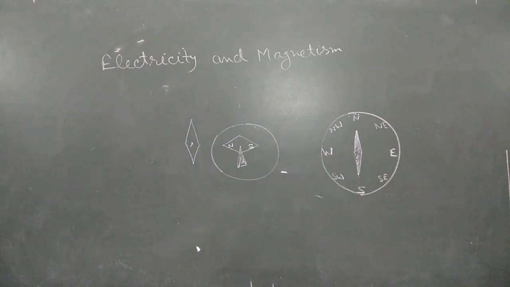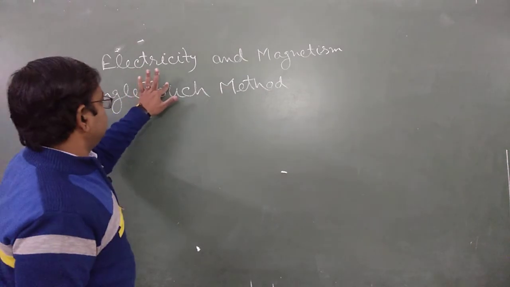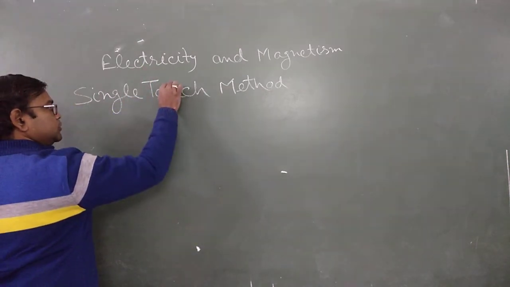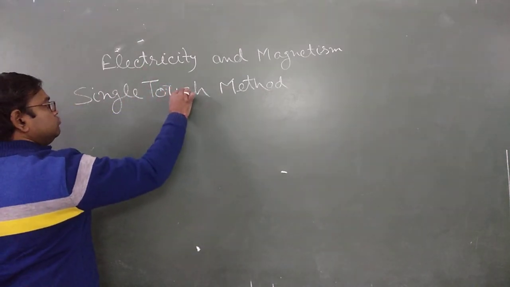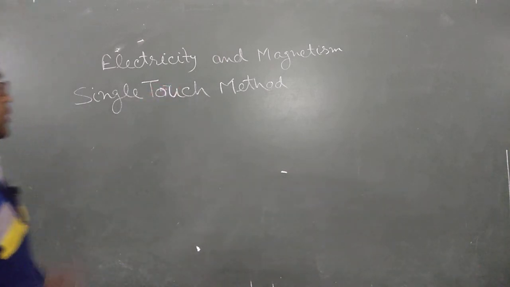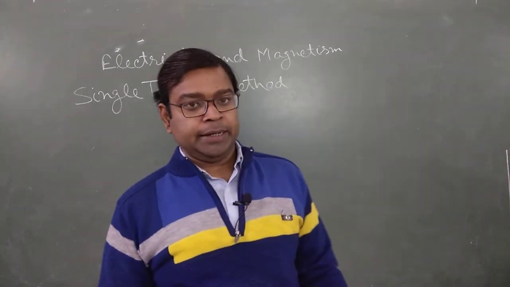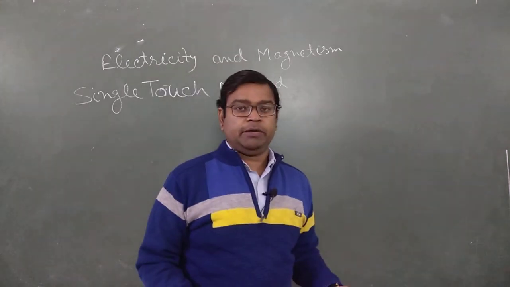Now how do we make our own magnet? As you are observing on the board, there is written the single touch method. It's touch, not torch, because this is not an R, this is a damaged board. Clear? The single touch method is used to make a magnet by using a given magnet.